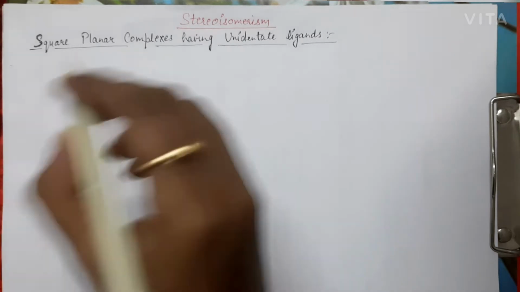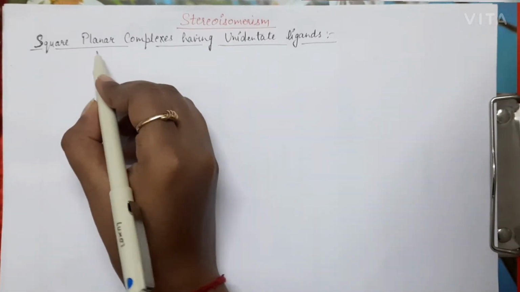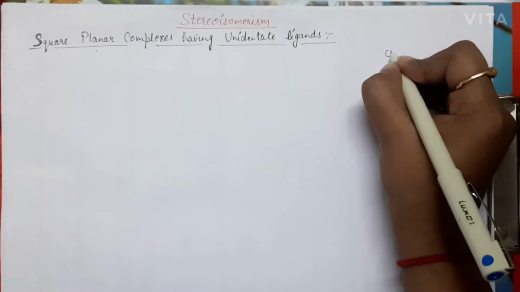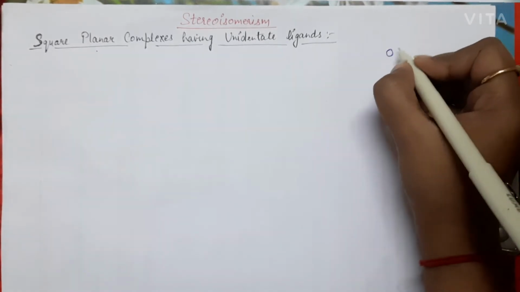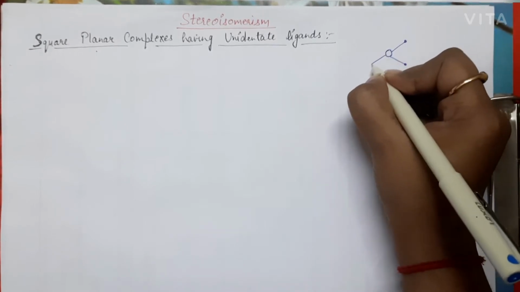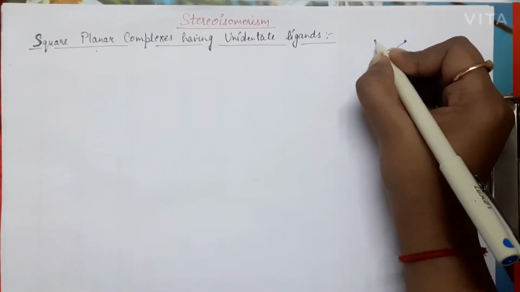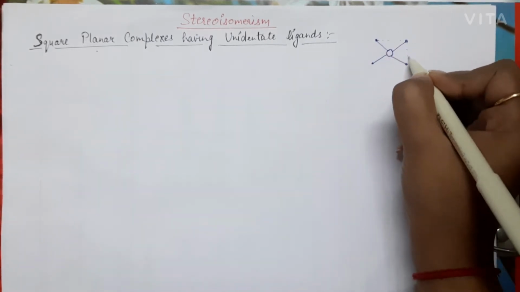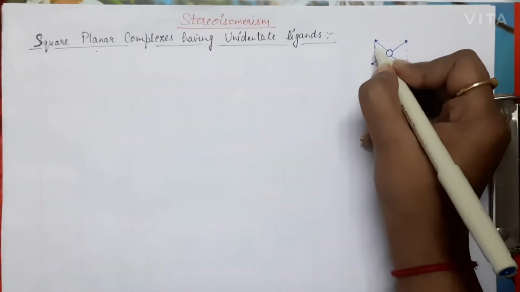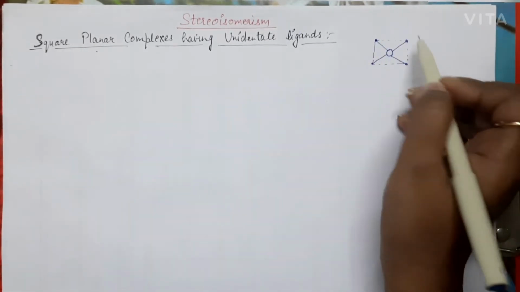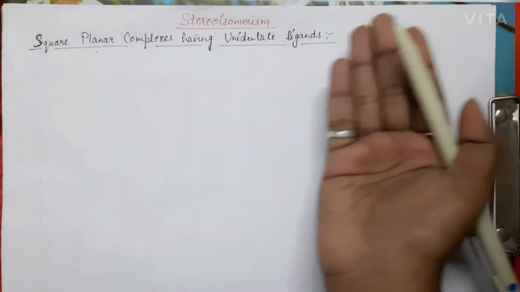So first of all, if we talk about these square planar complexes, then one thing is for sure: the metal is at the center, right? And 4 ligands are attached like this. All these 5 are in a single plane. Now, if all these 5 are in a single plane, then we can slice cut them.